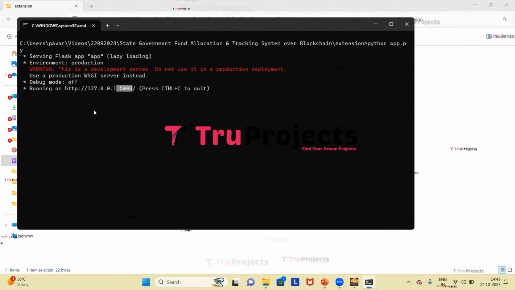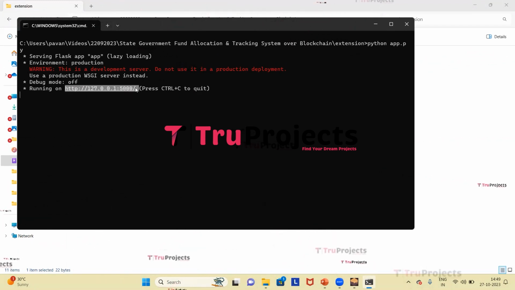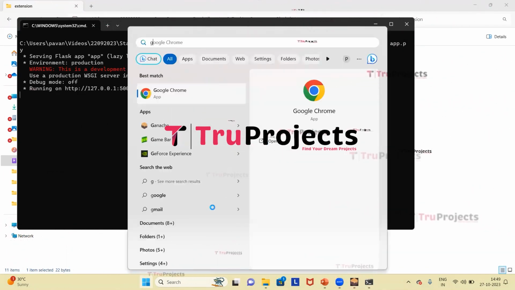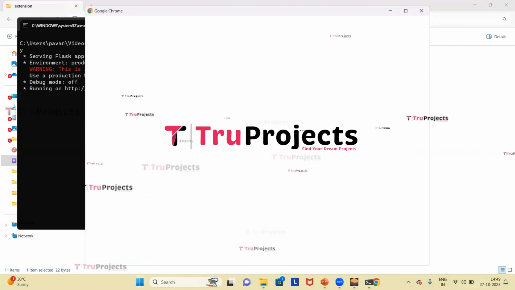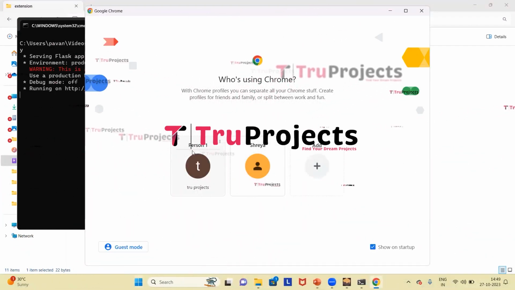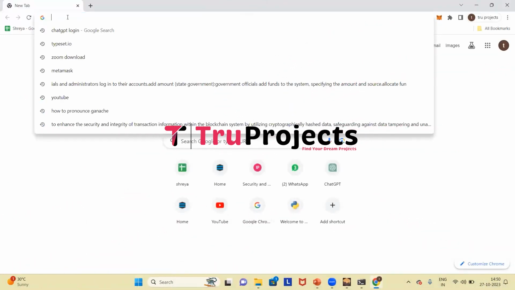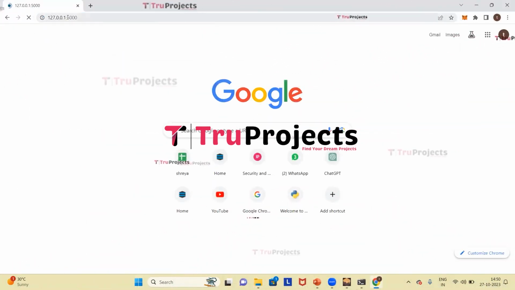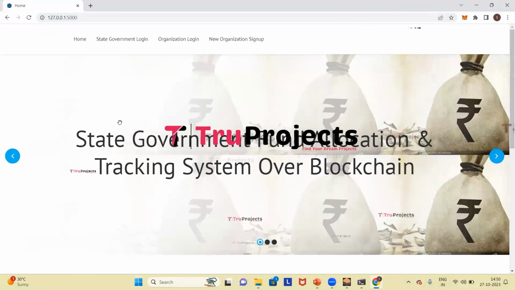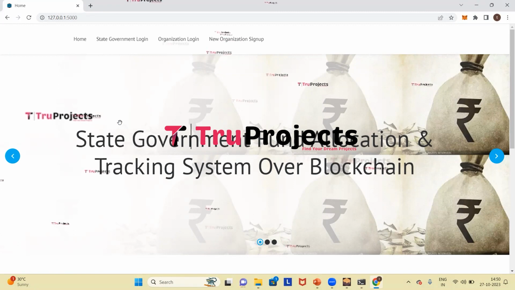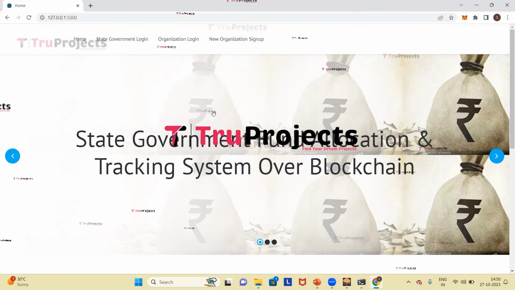Now we need to copy this local link provided by the framework and paste it in any web browser. I prefer Google Chrome, so I'll paste it in that. So here we need to paste the link and click on enter. So here we can see that the web page of the project is displayed in the browser, and this web page is built by using the Flask framework.